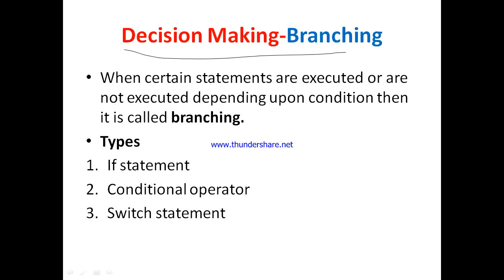Branching means that certain statements are executed or not executed depending upon the condition. Suppose the condition is x less than y. If x less than y is true, then certain statements are executed and certain statements are not executed. Such a condition is called branching. There are three types of control statements used in decision making and branching: the if statement, the conditional operator, and the switch statement. With the help of these three control statements we can implement decision making and branching.